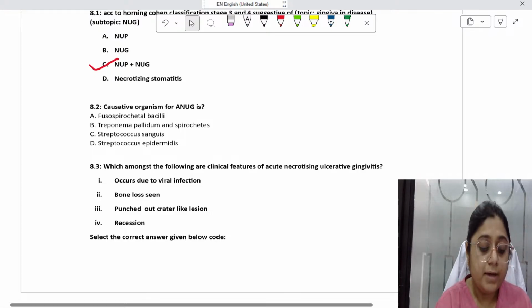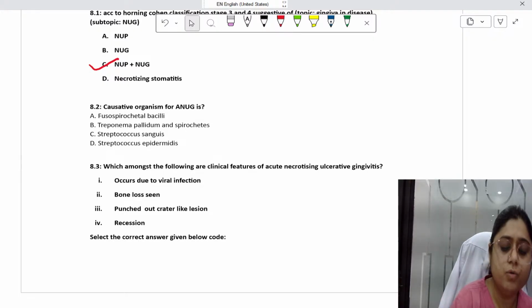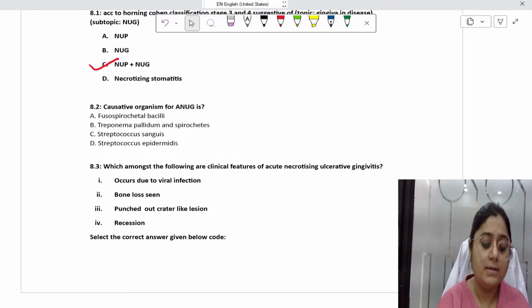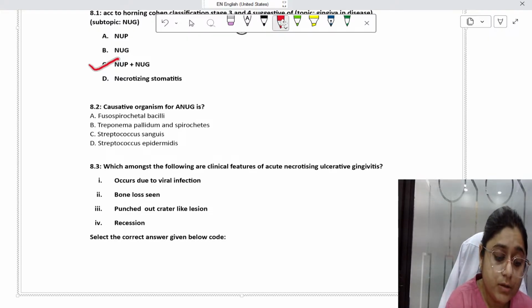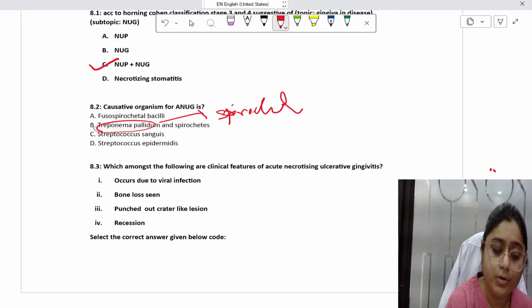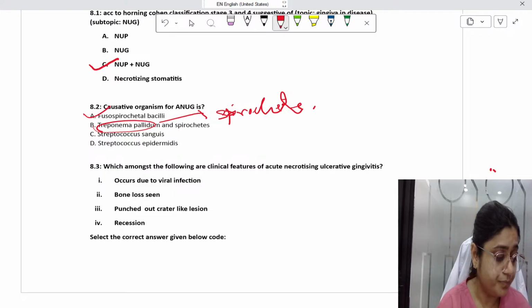The causative organism of ANUG is a fusospirochetal disease, right? It is a fusospirochetal disease. Now you can get confused here with Treponema pallidum and spirochetes, but remember that Treponema pallidum is also a type of spirochete only. So the answer to this question is option number A.